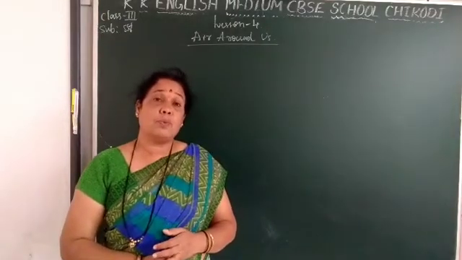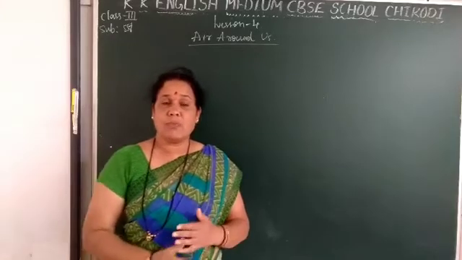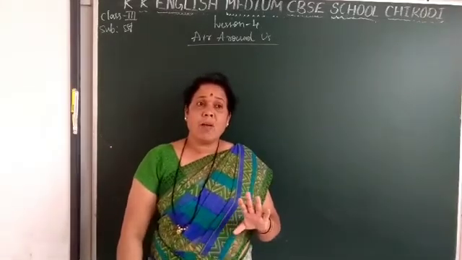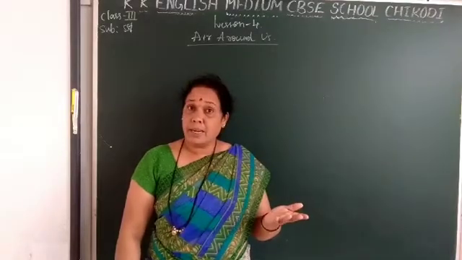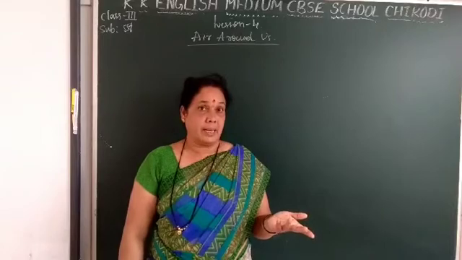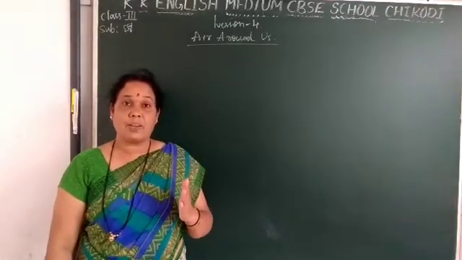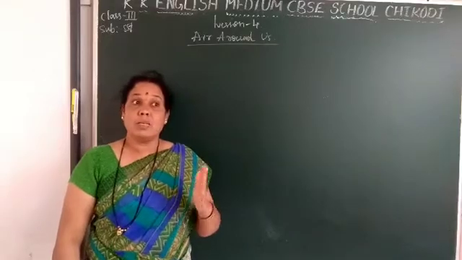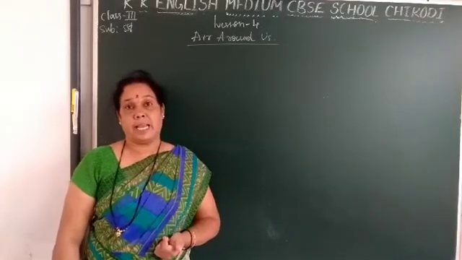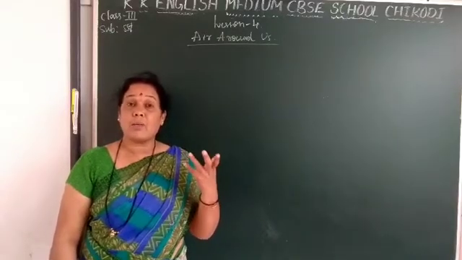After that we have learned about the properties of air. The first property we have learned is that we cannot see the air or taste the air or smell the air. Then how can we understand that air is around us?